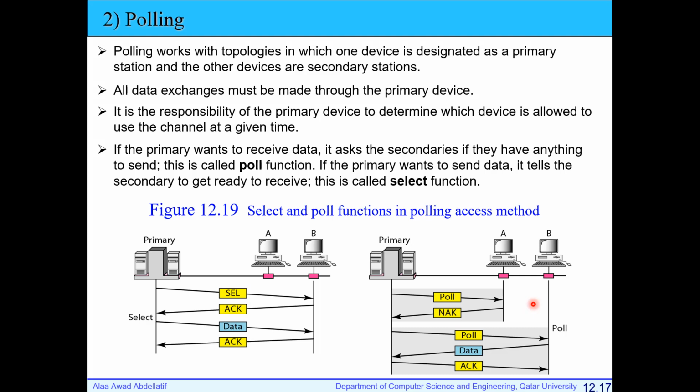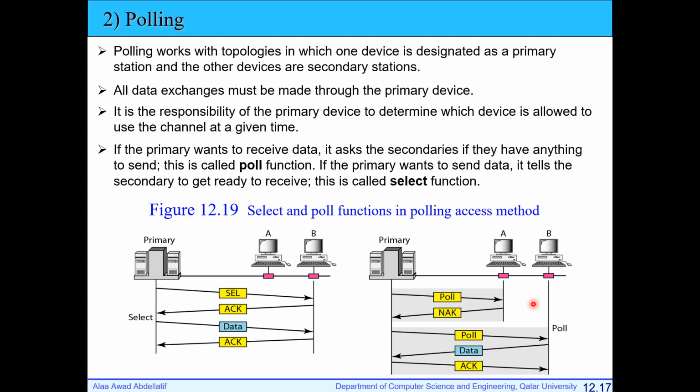I'm asking the stations to send. In the other case, if the primary needs to send data to one of the stations, it will send to the secondary so it can receive the data. In this case, I will select one station to receive. For example, if the primary needs to send to A, I will use the select function.